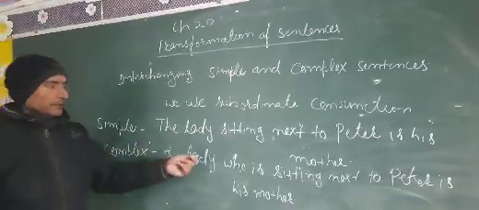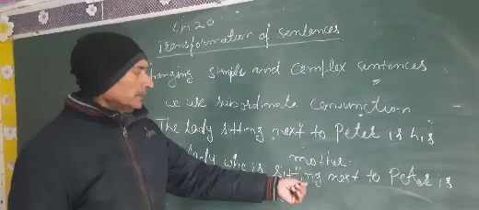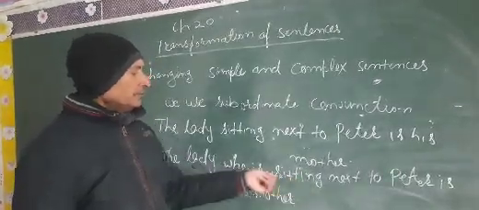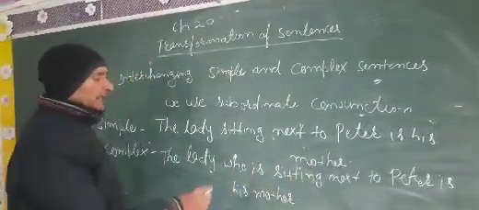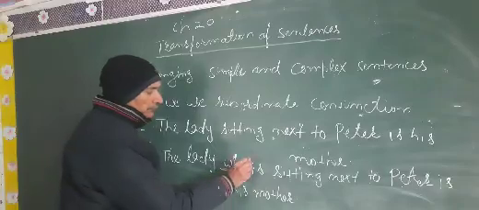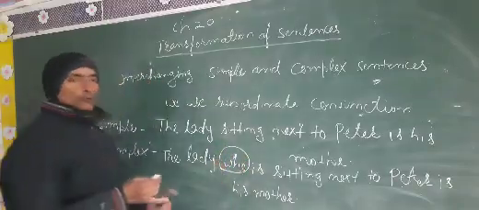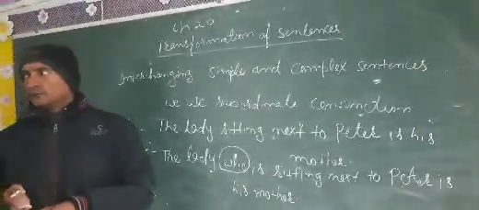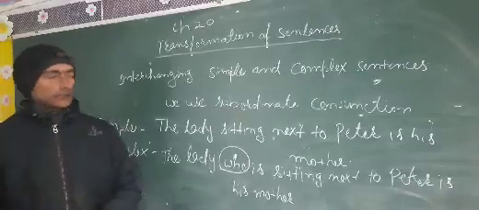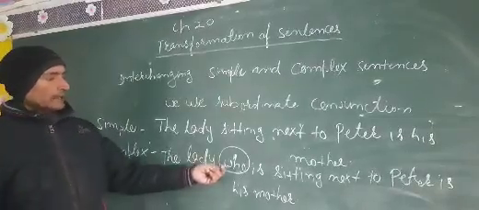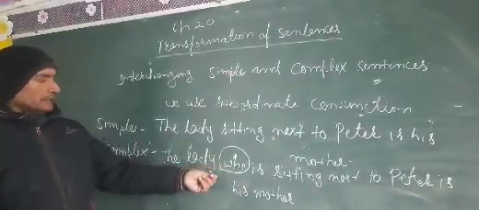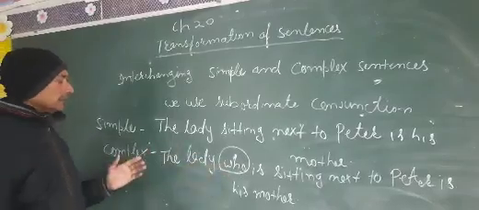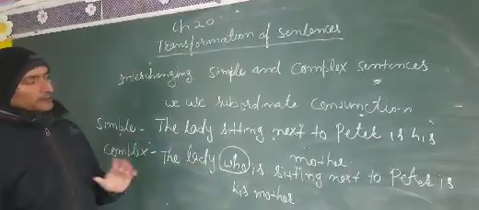So here we use "who is sitting next to Peter". This is an adjective clause because in an adjective clause we use who, which, that as conjunctions. So in this sentence we use "who" as a conjunction, and this sentence has been changed into a complex sentence.